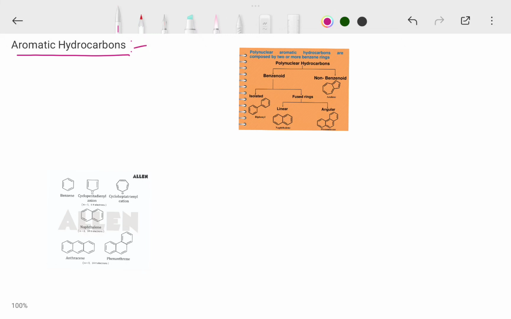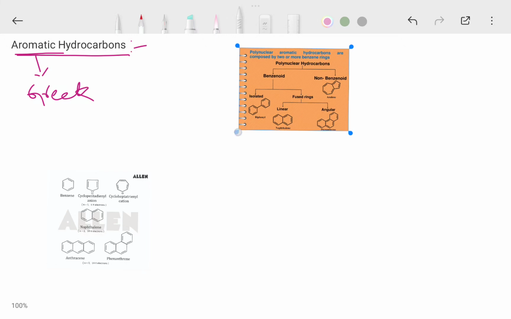Chemists discovered a class of compounds which are unusually stable, and a number of these compounds have a distinct odor. These compounds are called aromatic compounds. The term aromatic is derived from the Greek word aroma, meaning fragrant smell or pleasant smell.